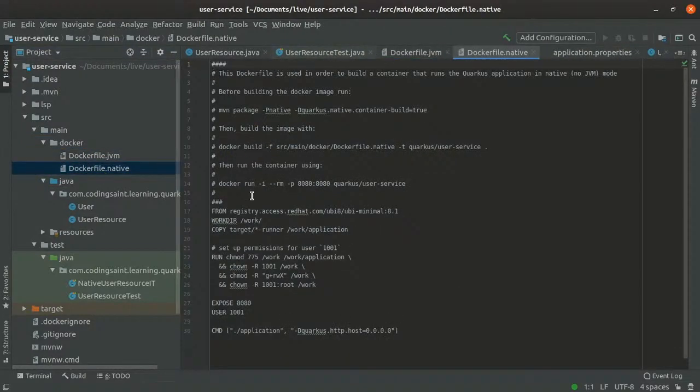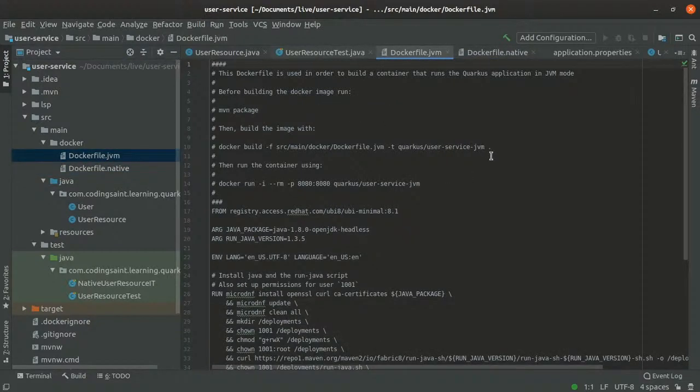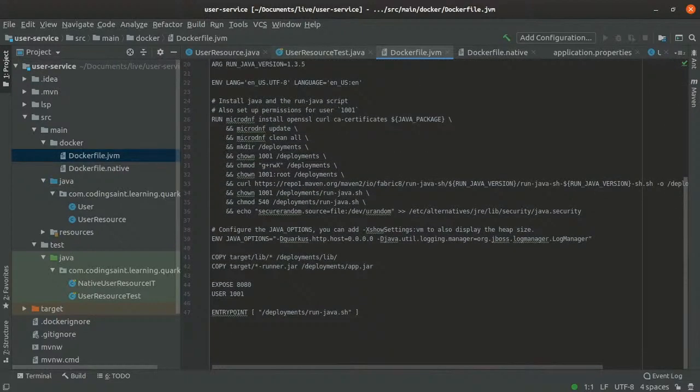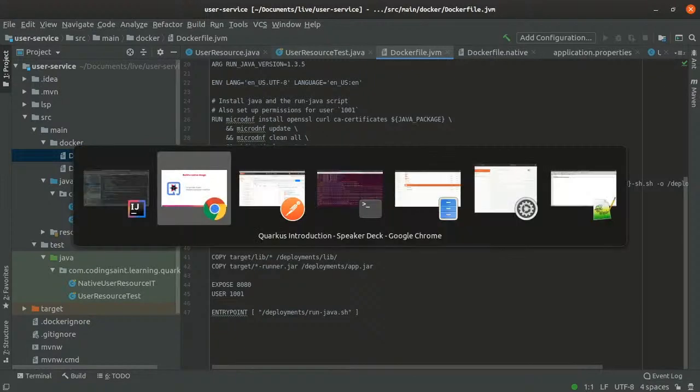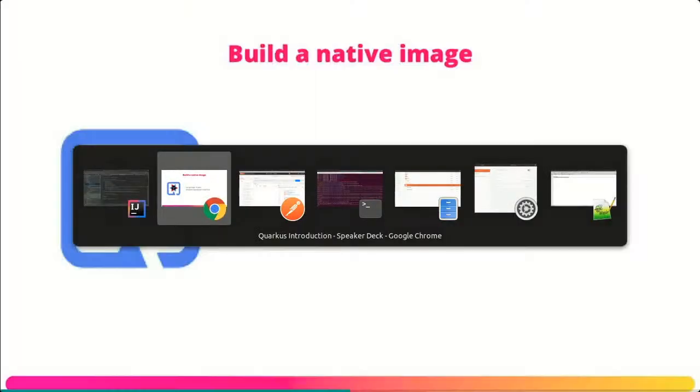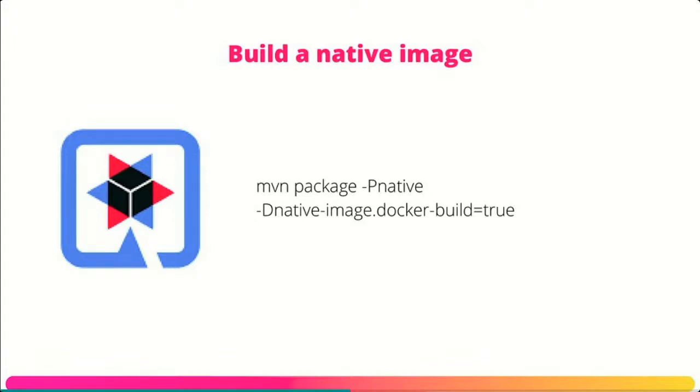So this one will be building as a native image, and this one is a Docker native image. There is a pre-configured Dockerfile according to which it will start building. But the one thing which is not super cool about building a native image is time. It takes a lot of time, and on this slow platform it takes around 10 to 20 minutes to build only a native image, and a Docker image will take even longer. So that is not what I will be showing you right now, but I have a native image already built for this.